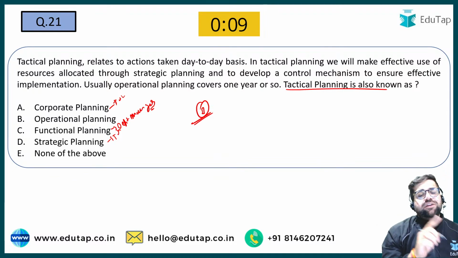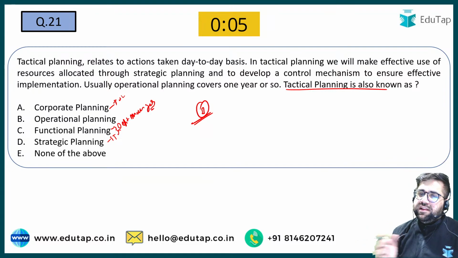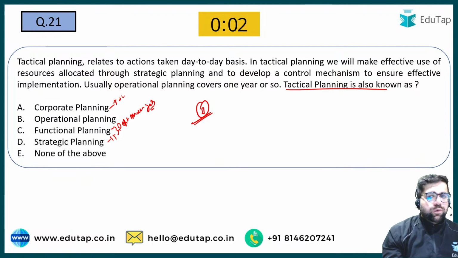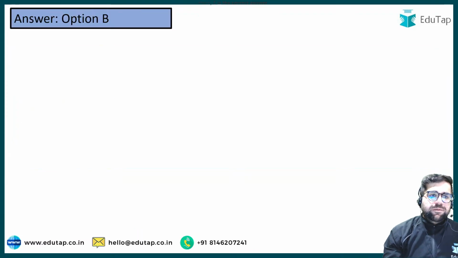Why? Because operational planning and tactical are kind of synonyms only in the world of management, but there are fine differences. But over here the question clearly says that tactical planning will never be corporate, functional or strategic. The right answer will be option number B.